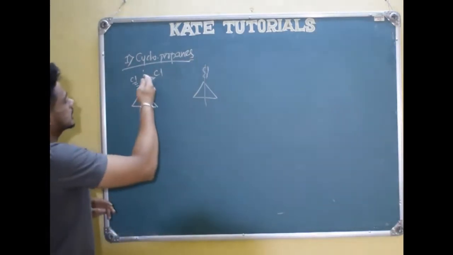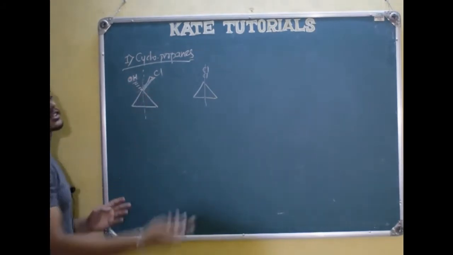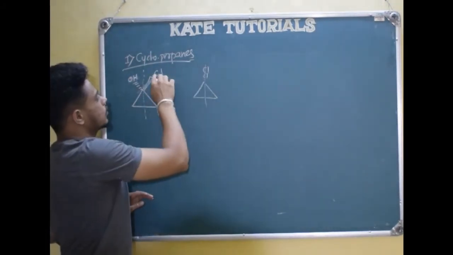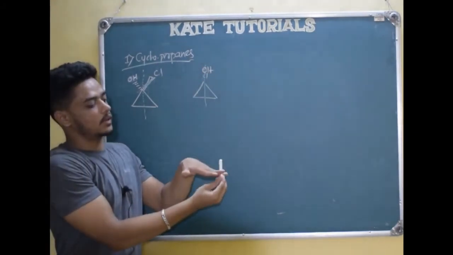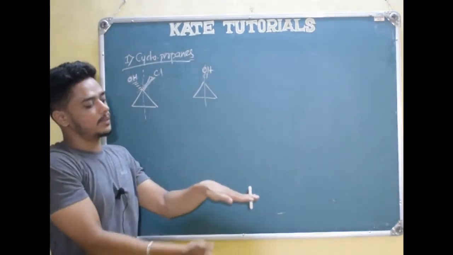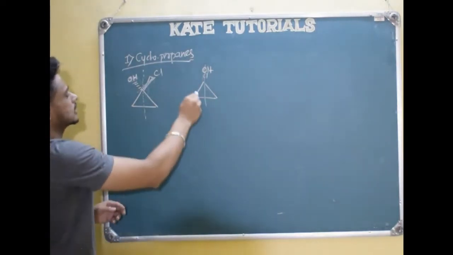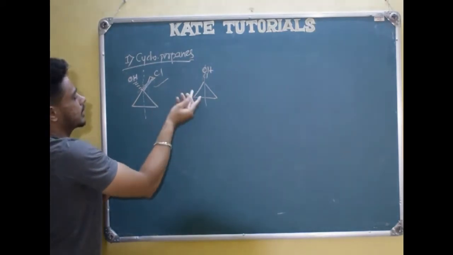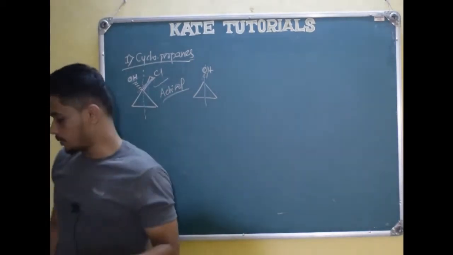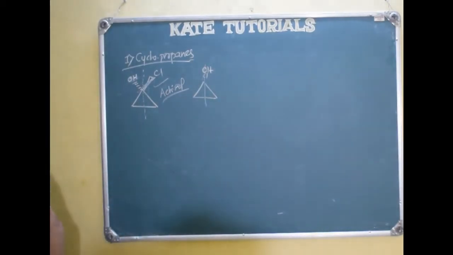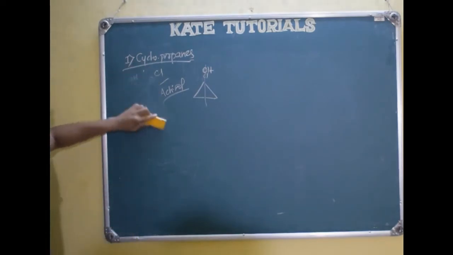So it will be optically inactive. Instead of Cl, if they give you OH, right? Here also the same thing. One chlorine is above the plane, the other OH will be below the plane. So see here, one chlorine is above the plane and OH is below the plane. A plane cuts into 2 equal halves, so it will be optically inactive, right? So this is also optically inactive. Optically inactive means achiral. Means chirality is absent. So this is about optical activity of cyclopropane. Let us see a few more examples.